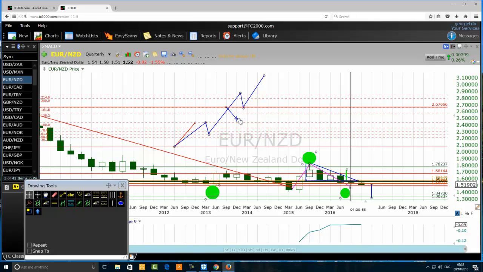Why? Well, the reason is that if it goes down too far, it will overlap the first wave, which is a violation of the Elliott wave principle. Because the third Elliott wave is not too long, it's not extended, if the fourth wave goes down too far, it's likely to overlap the first wave, which is a violation of the Elliott wave principle. Therefore, the expectation is that you will stop at 38.2%, no more than 50%.